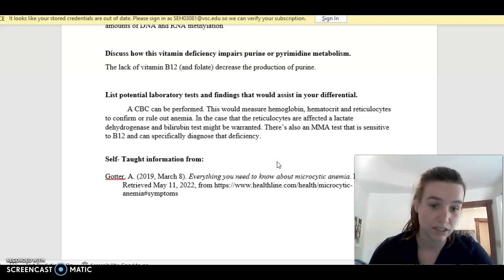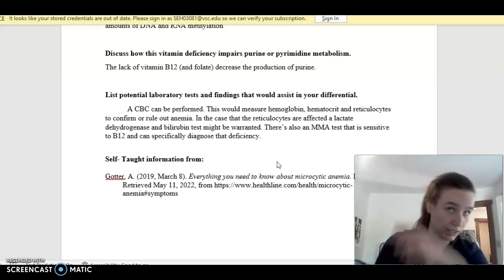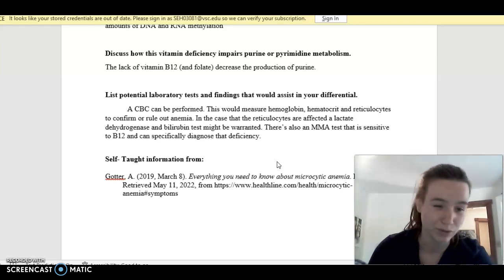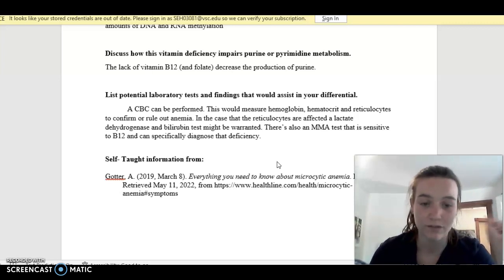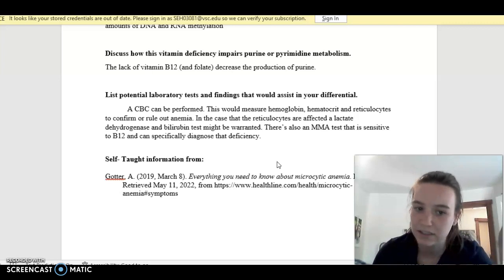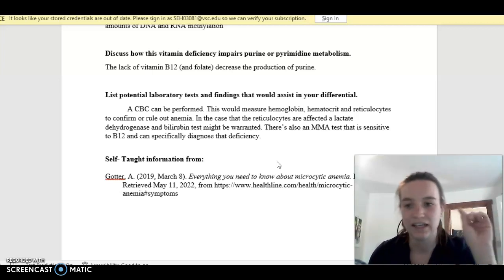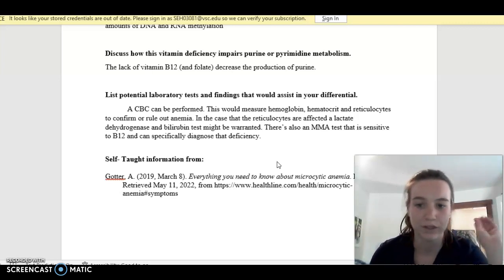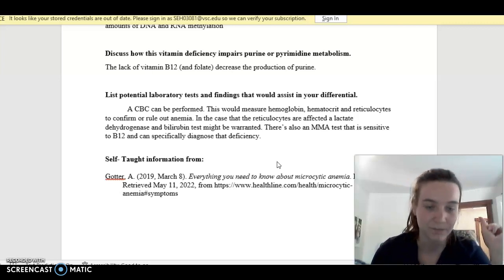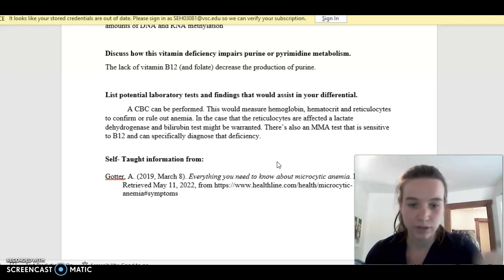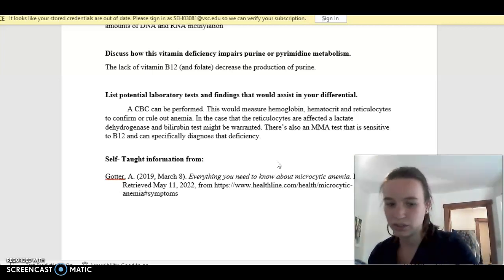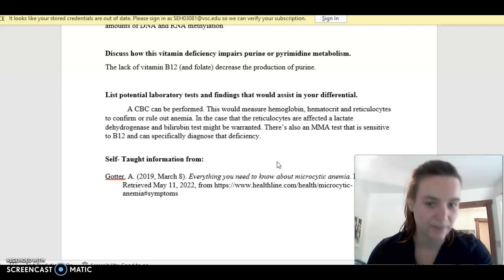So a CBC counts all the blood cell counts in your blood. We use this on animals a lot. It would measure hemoglobin, hematocrit, and reticulocytes. Those are all included in the CBC reading, and those levels would help confirm or rule out anemia. So when you look at a CBC, there are blood cells, hemoglobin, total protein, and all this stuff listed that would confirm or deny this.